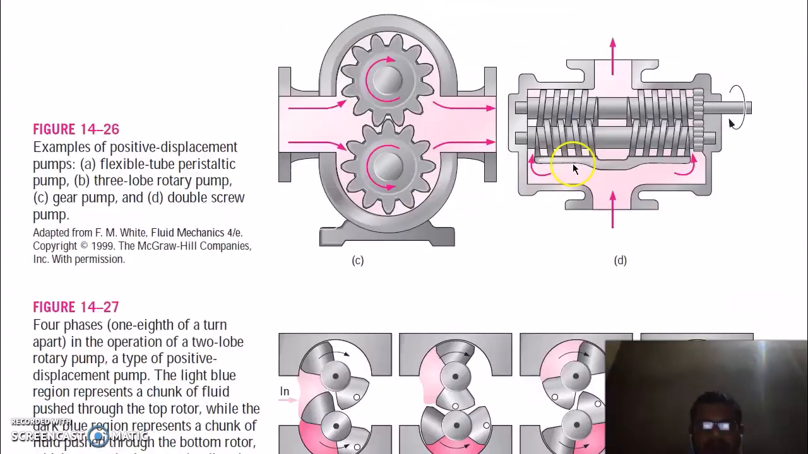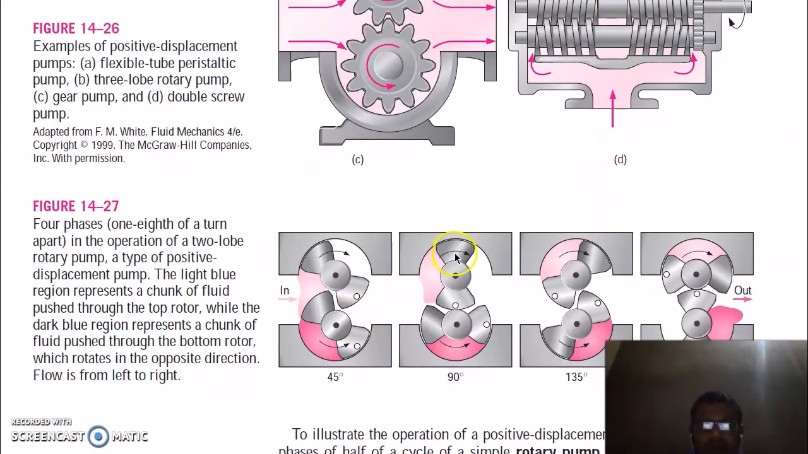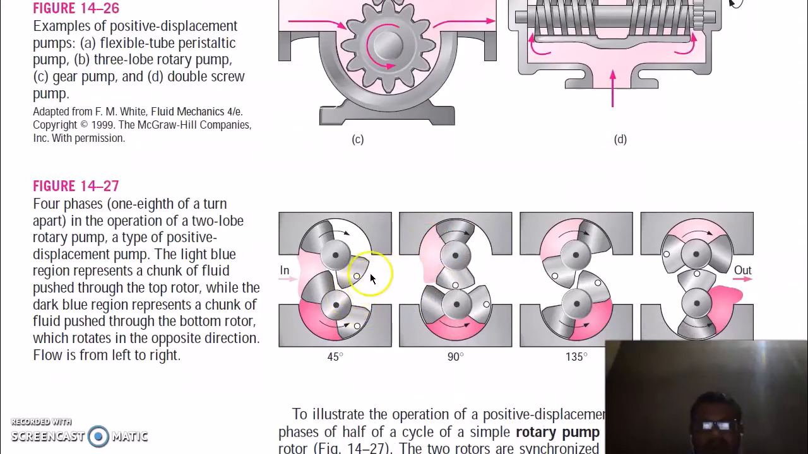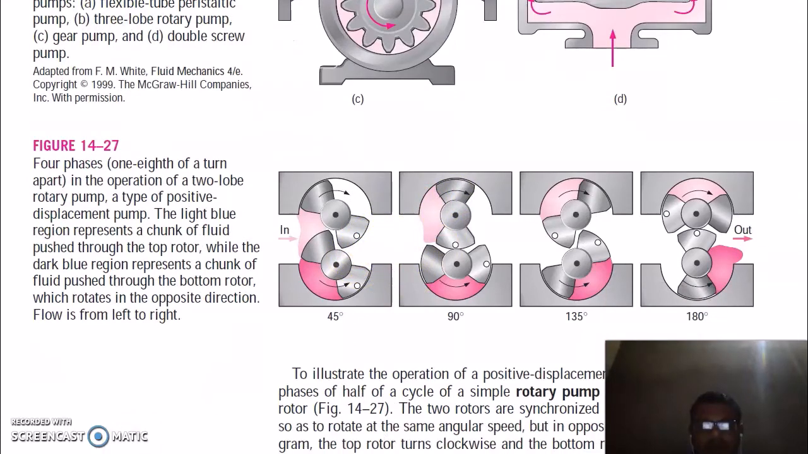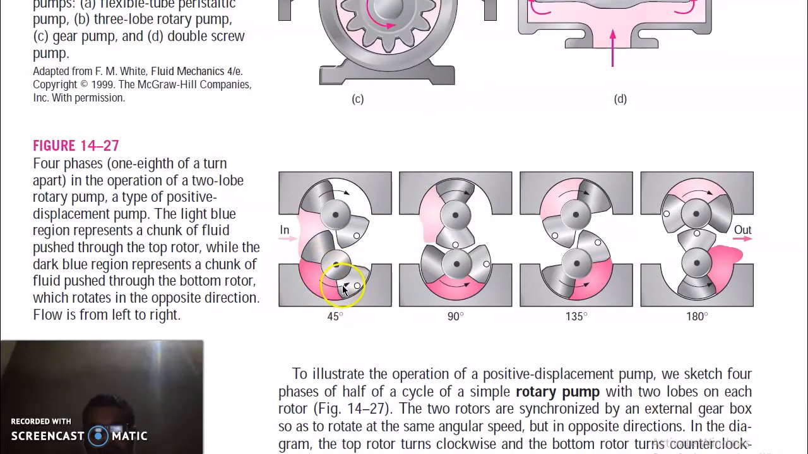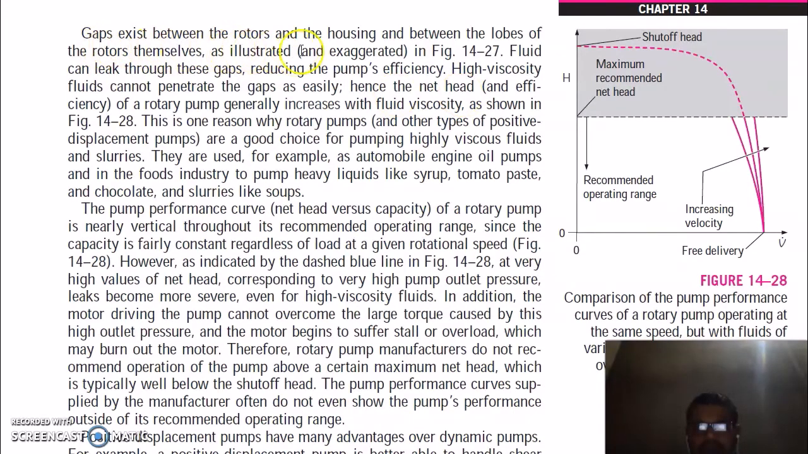Here this is your double screw pump. Here is one more pump. So this is a rotary pump with two lobes on each rotor. A gap exists between the rotor and housing, and between the lobes, and the rotors themselves cause leakage, reducing the pump's efficiency. High viscosity fluid can penetrate the gaps easily, hence the net head and efficiency of a rotary pump generally increase with the fluid viscosity, as shown in the figure.